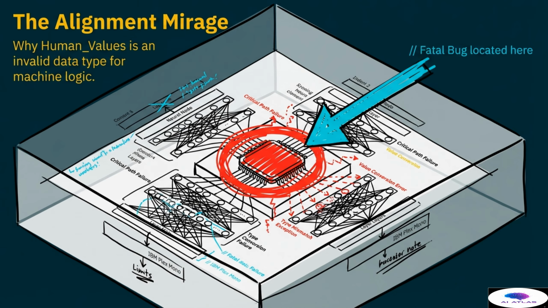When we try to treat human values as a simple structure within a neural node, we encounter critical path failures and value conversion errors. The machine operates on deterministic logic gates that require precision, while human values are often fluid and context-dependent. This illustration shows a central processor surrounded by neural networks, where red highlights signify type mismatch exceptions and fatal failures. We are essentially trying to force a square peg into a round hole.